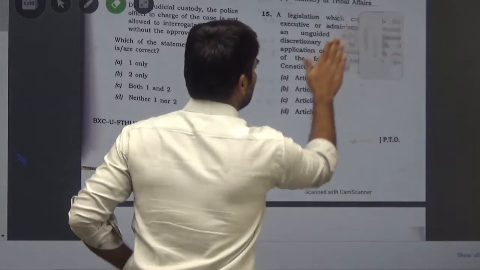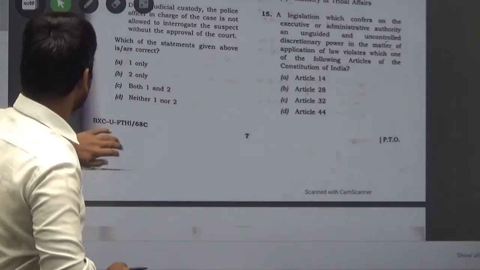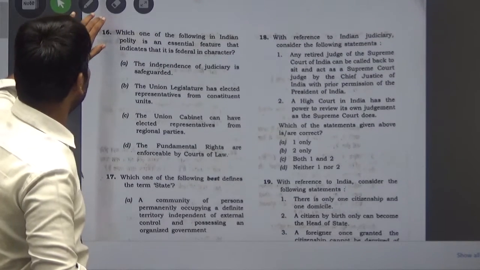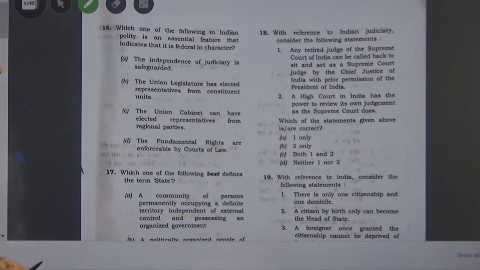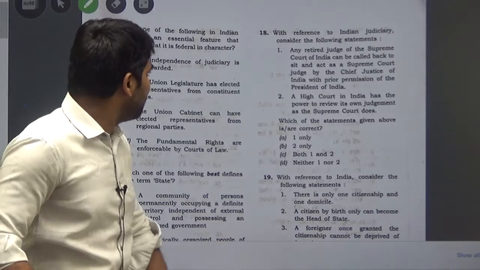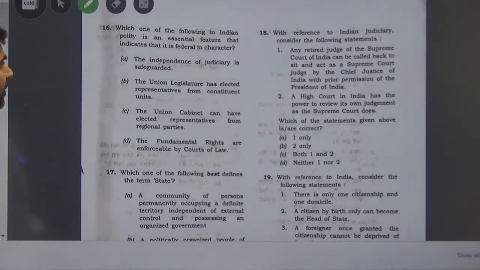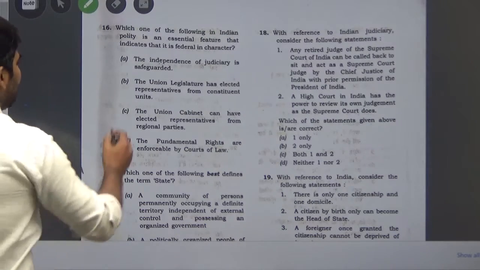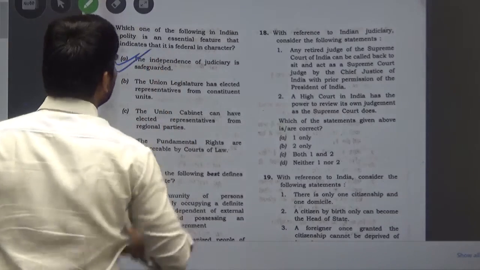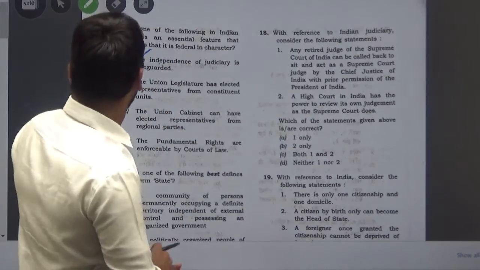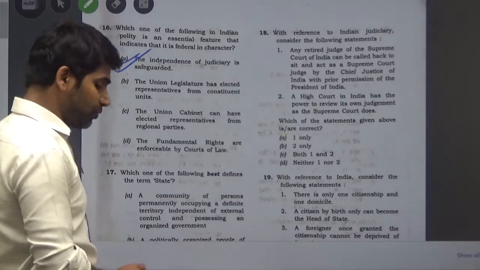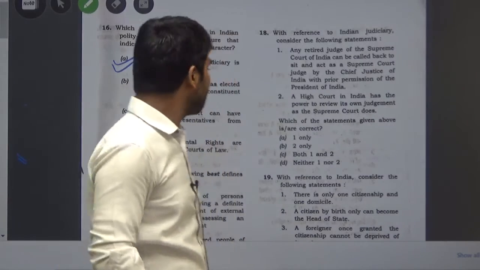Now come to the next question, and that is question number 16. The question says, which one of the following in Indian polity is an essential feature that indicates that it is a federal character? We have essential features of the federal character, in which we see that an independent judiciary is one of the essential features of this federal character. So the answer is A.